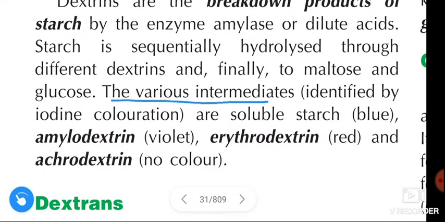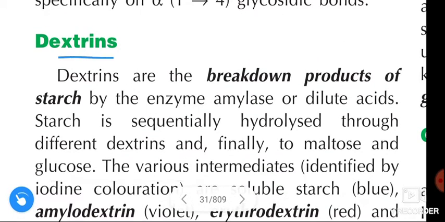The various intermediates are soluble starch, that is blue, and amylodextrin, that is violet, and erythrodextrin, that is red, and acrodextrin, that is no color.